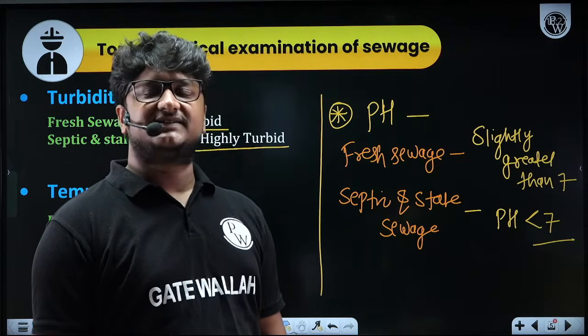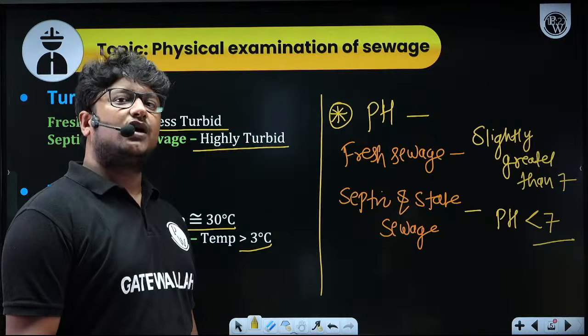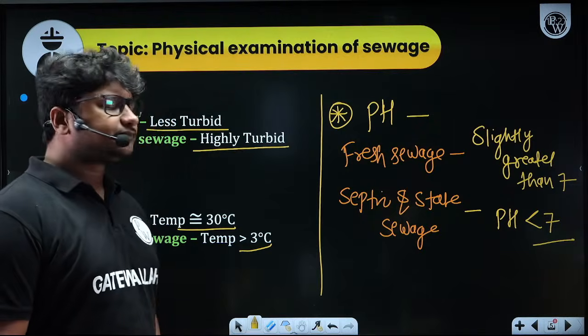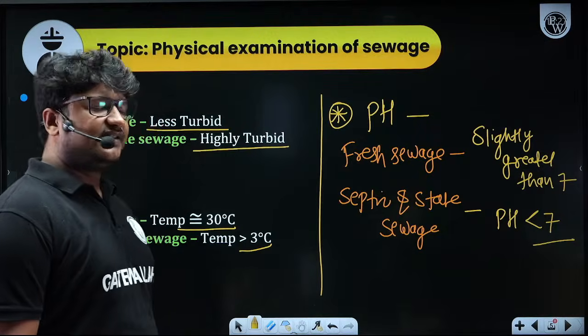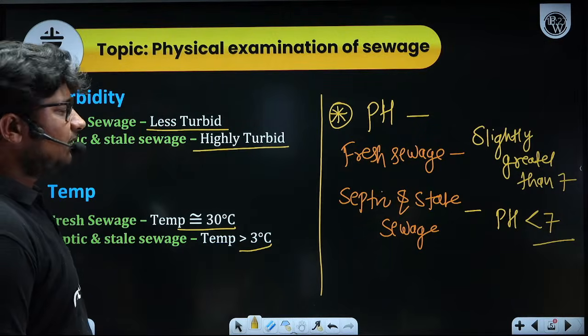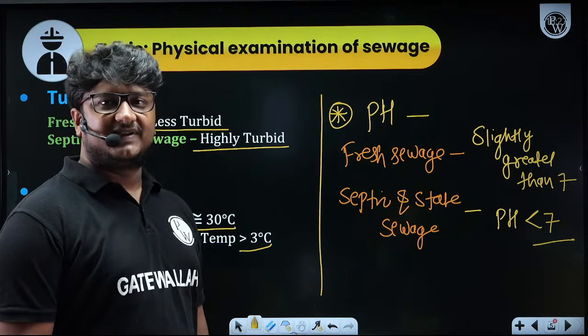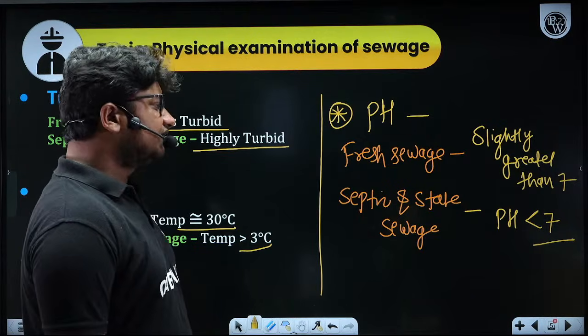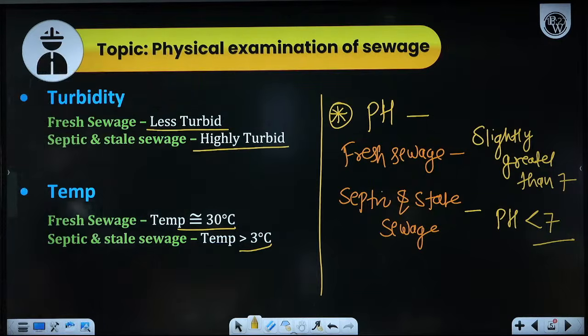and that increases the alkalinity of the water above 7, not very much greater than 7, but slightly greater than 7. That is something you can expect from fresh sewage. After degradation, some acidic nature will develop, and because of that you will find the pH is less than 7. So that is about the pH.